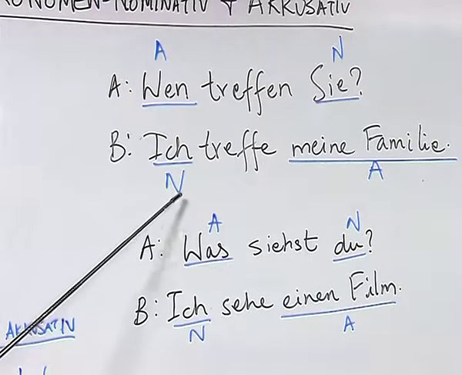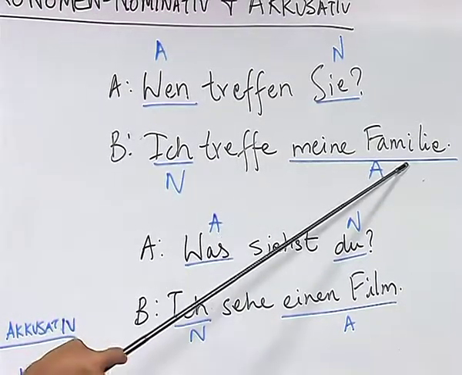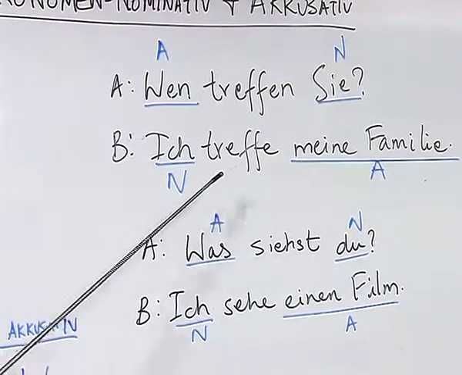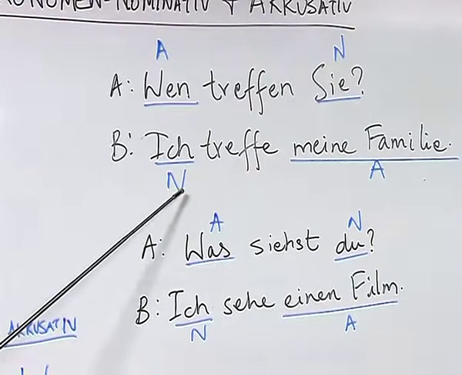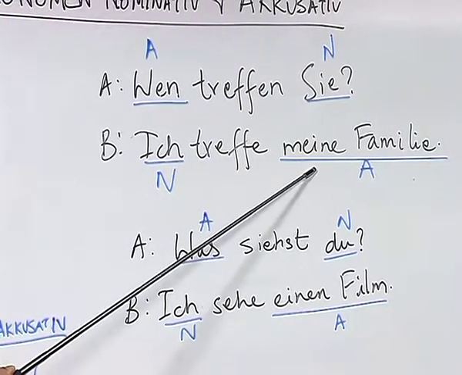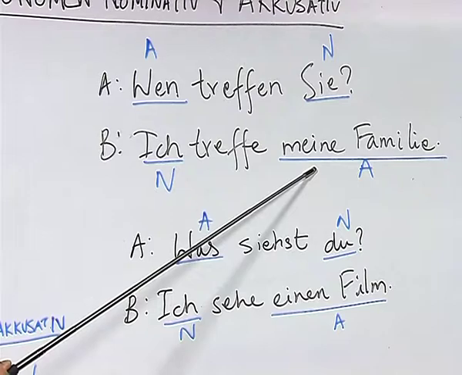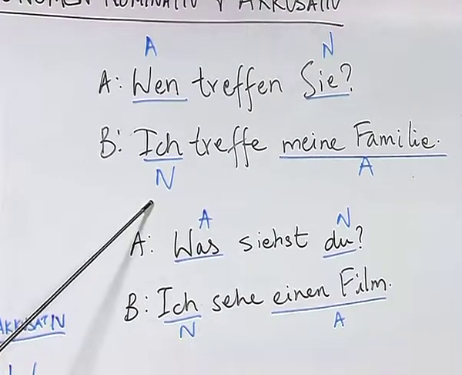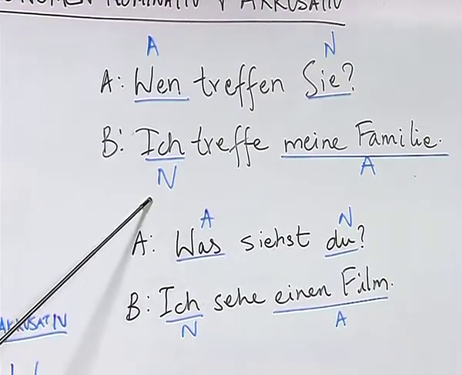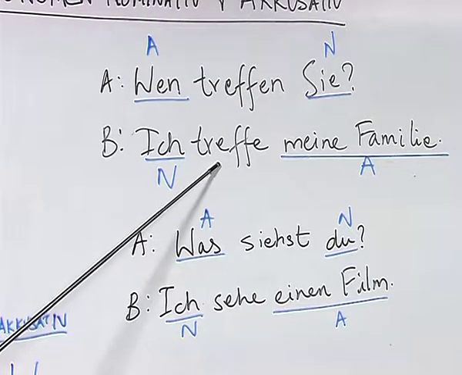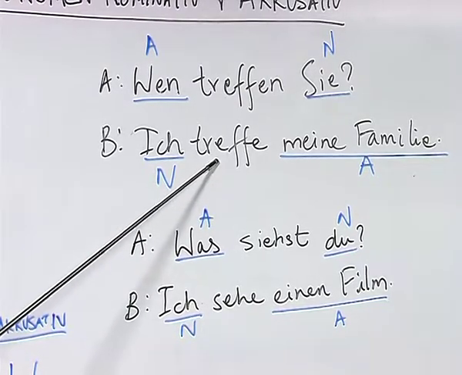The answer is Ich treffe meine Familie. I meet my family. Here meine Familie is accusative, and the nominative is the pronoun ich, according to which the verb treffen is conjugated.